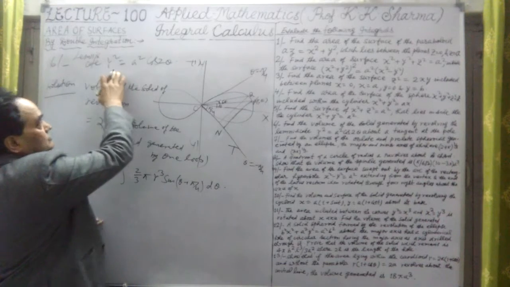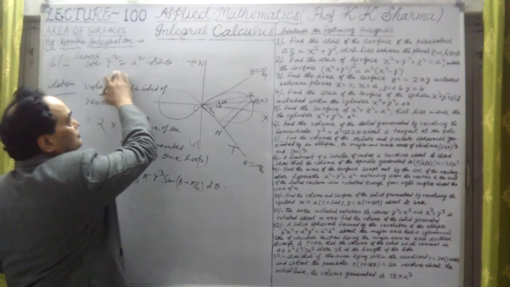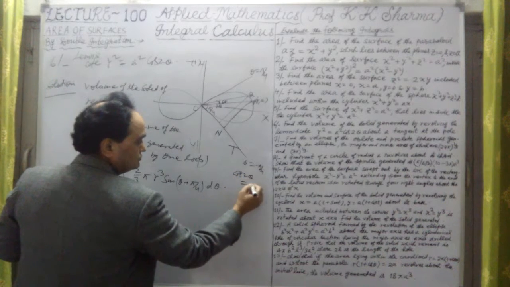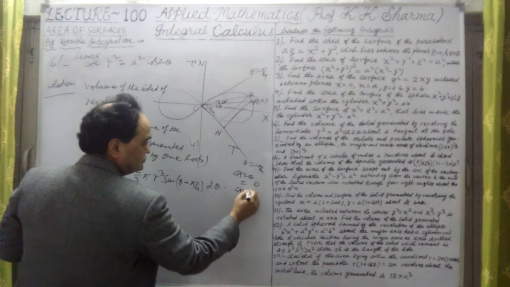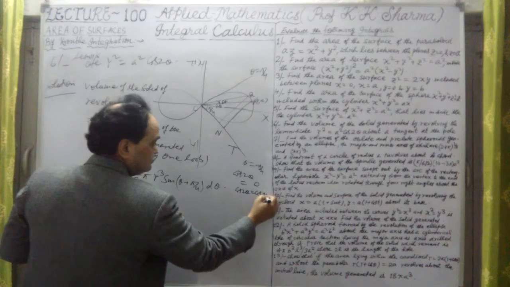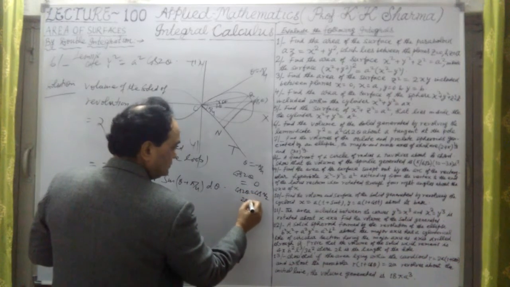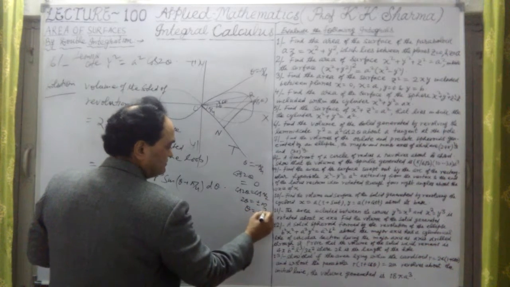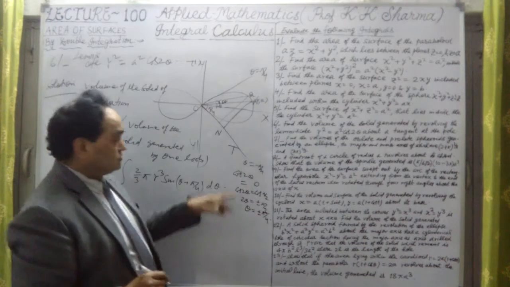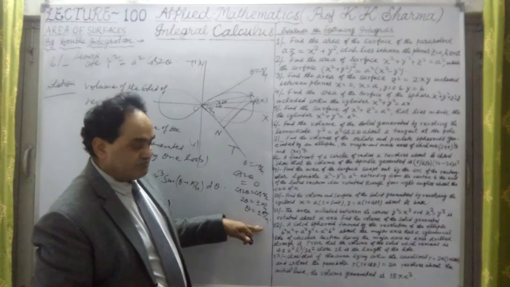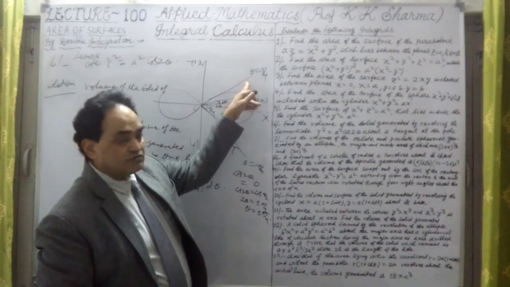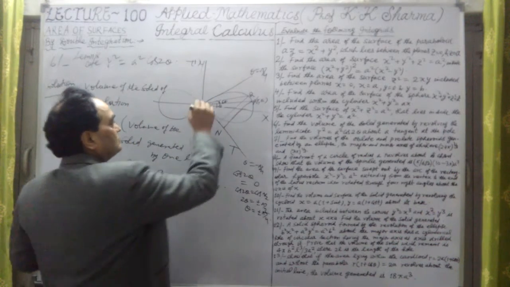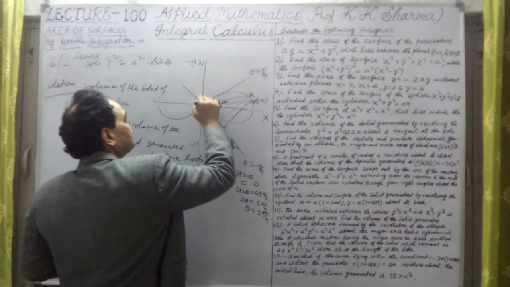The reason is if I put r squared equal to 0, r equal to 0 here, then cos 2 theta equals 0. When cos 2 theta equals 0, that means cos 2 theta equals cos pi by 2, or 2 theta equals plus minus pi by 2, so theta equals plus minus pi by 4. This I have explained a number of times. So these two loops are lying between minus pi by 4 to plus pi by 4. Again, this is also lying between this tangent line. So there are two loops here.